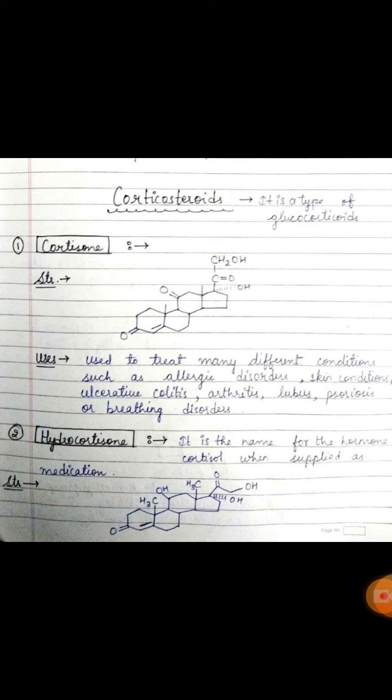Now come to the next point, that is corticosteroids have a cyclopentanoperhydrophenanthrene ring. They are synthesized in the adrenal cortex from cholesterol under the influence of ACTH, that means adrenocorticotropic hormone. In a normal person, every day about 10 to 20 mg of hydrocortisone, maximum in the early morning, and 0.25 mg of aldosterone are secreted. They are released in response to stress.